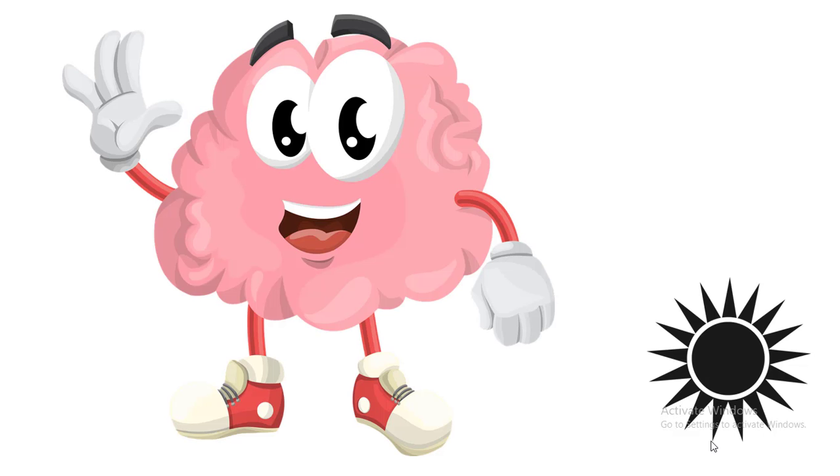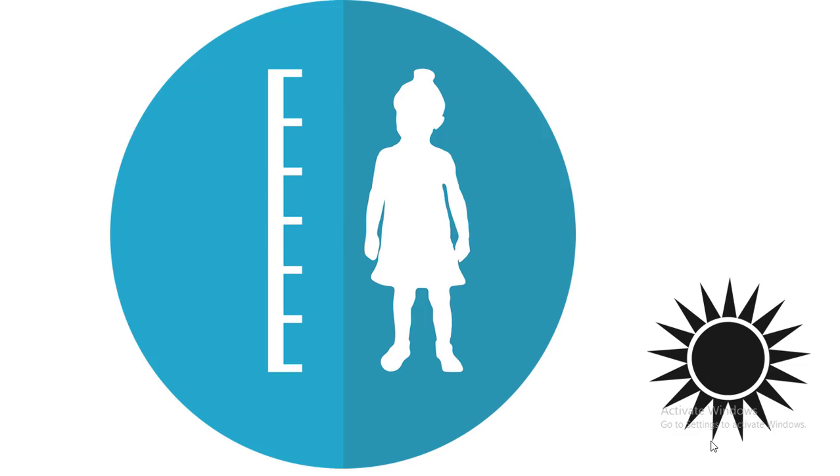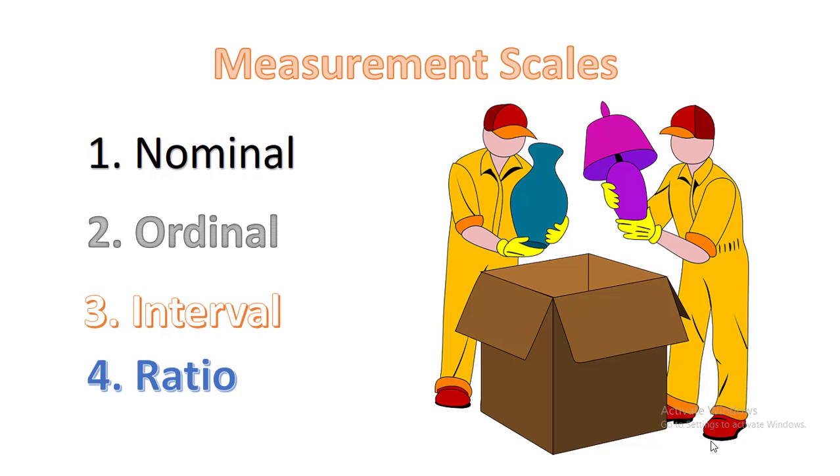Consider another example. Sometimes data values are obtained from measurement such as IQ, height, or temperature. So the given examples show the classification of data from the perspective of how they are categorized, counted, or measured, and that is called measurement scales. Nominal level, ordinal level, interval level, and ratio level.